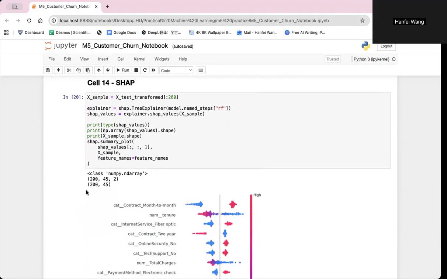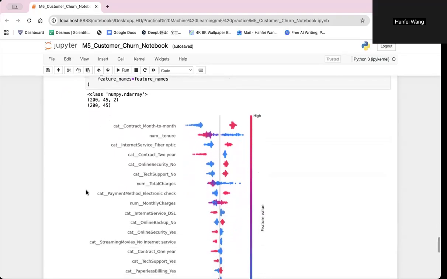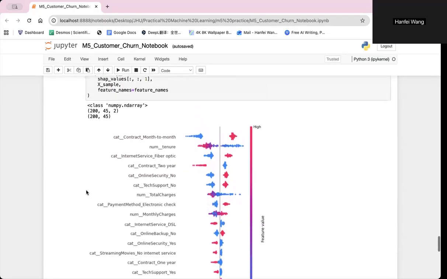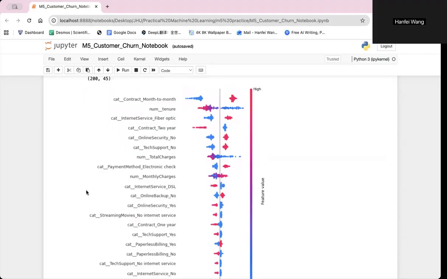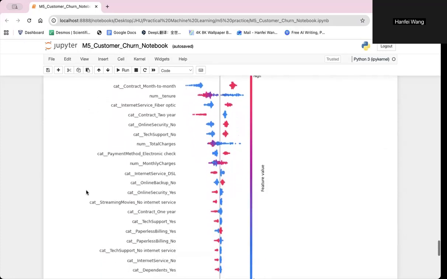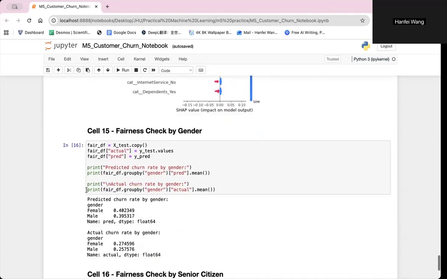And to further improve interpretability, I use SHAP values to analyze how different features influence churn predictions. The SHAP summary plot confirms that contract type, internet service type, and customer charges have the strongest influence on the churn risk.